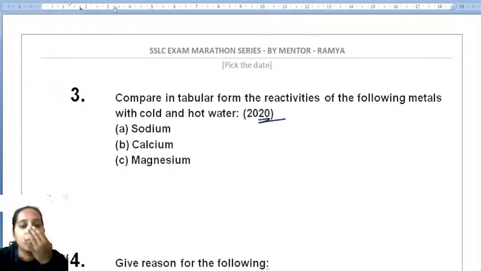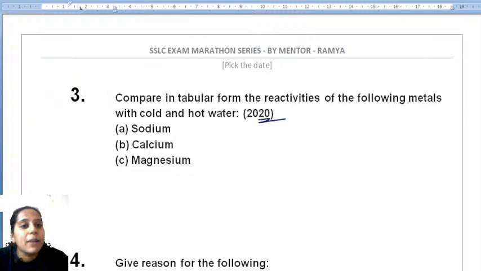Just write down. Compare the tabular form for the reactivities of the following metals with cold water and also hot water, they have asked. So you have to write how they react with cold water and how they react with hot water. So what do you write for this case?